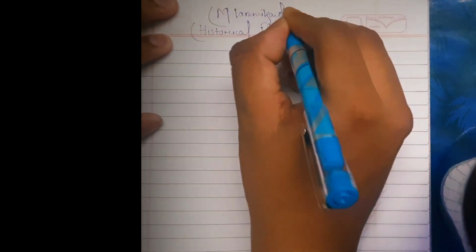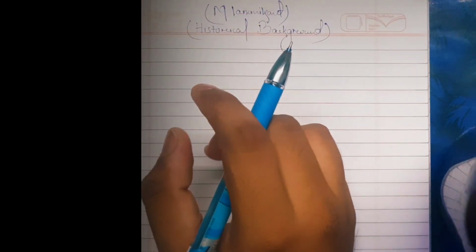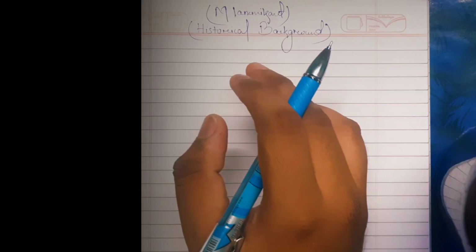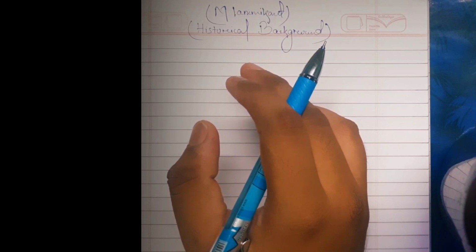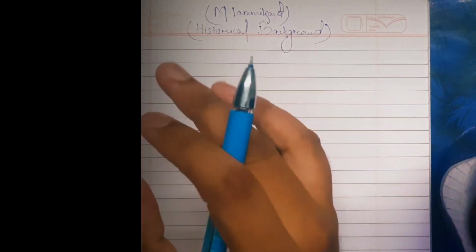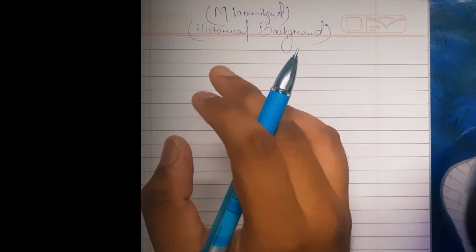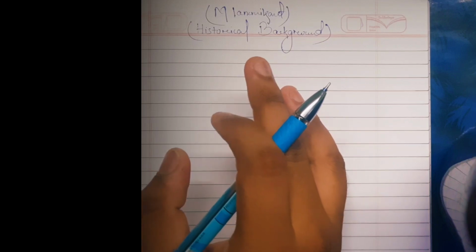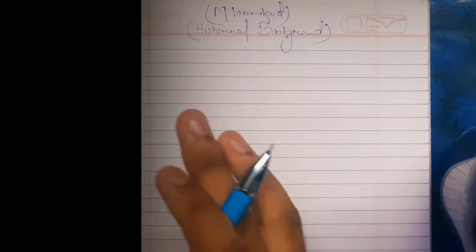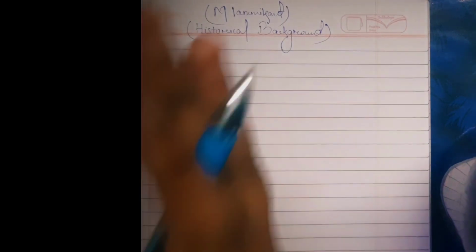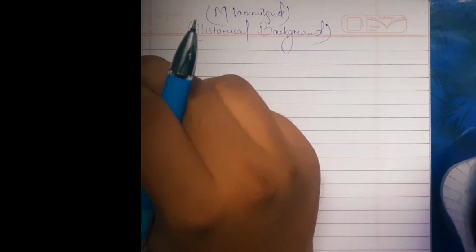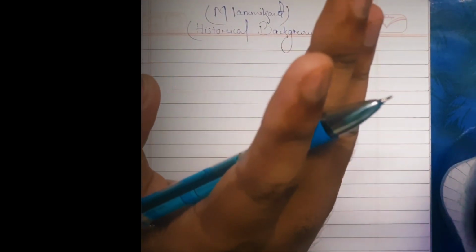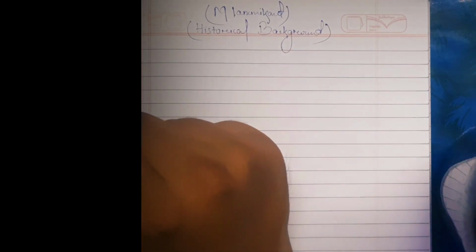So in this first video we will know about the company rule, the various acts of the company, then how company rule ends and how the government ruled India after the 1857 revolt, that is from the Government of India Act 1858. So all will be discussed thoroughly line by line, so don't worry, listen and apply it to your brain and exam also. So keep the book M. Lakshmikant and see the video.